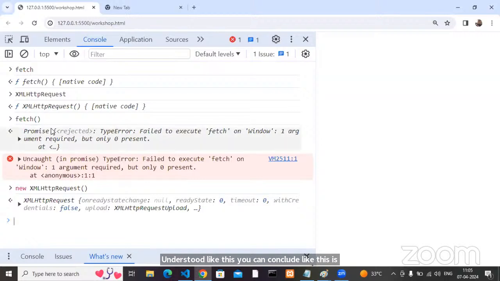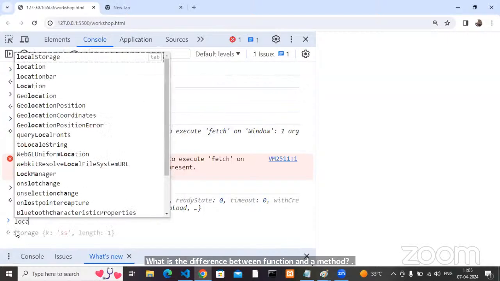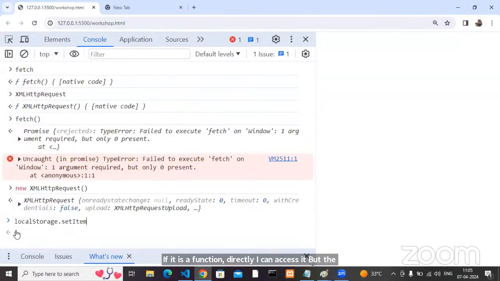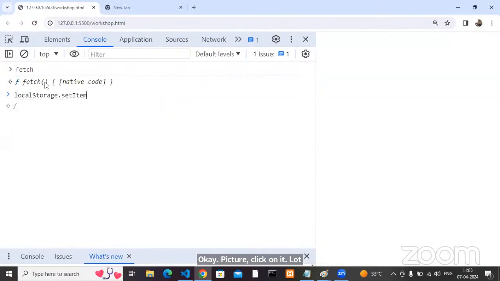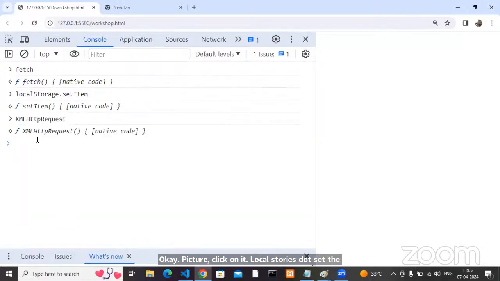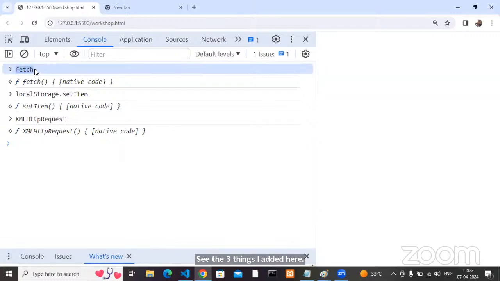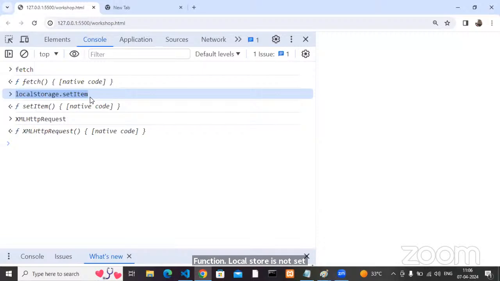What is the difference between function and method? If it is a function, I can directly access it. But local storage dot setItem, here also see. Fetch, click on it. Local storage dot setItem, click on it. XMLHttpRequest, click on it. See the three things I added here. Fetch, what is the type? Anyone? Function. Local storage dot setItem is which type?